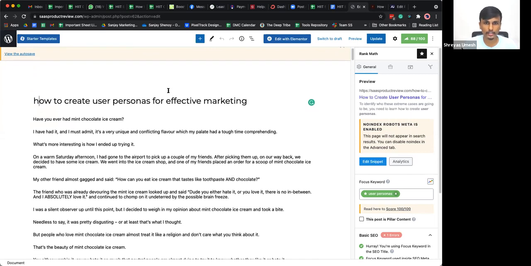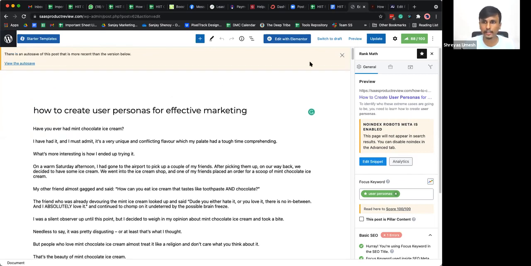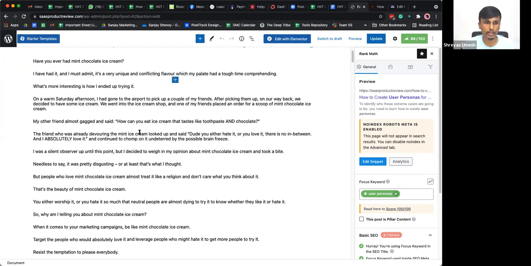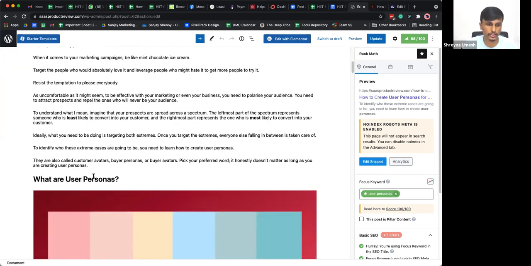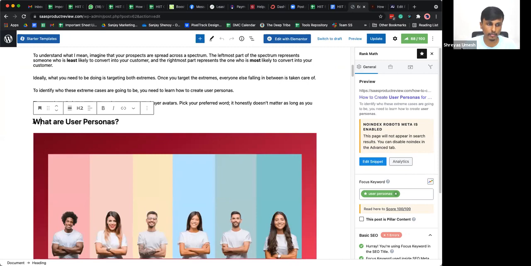So H1 is clear here, and H1 should be used only in the title. Make sure you do not use H1 for any of those other subheadings that you use here. For example, here, this is the next subheading.